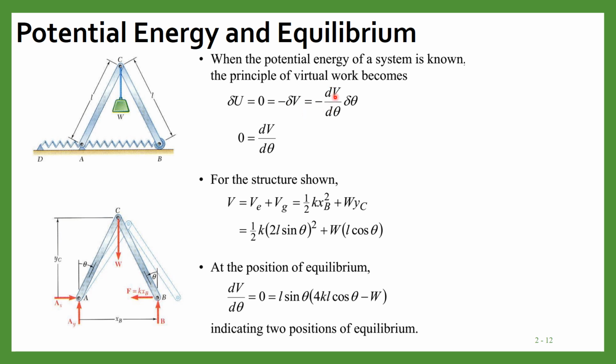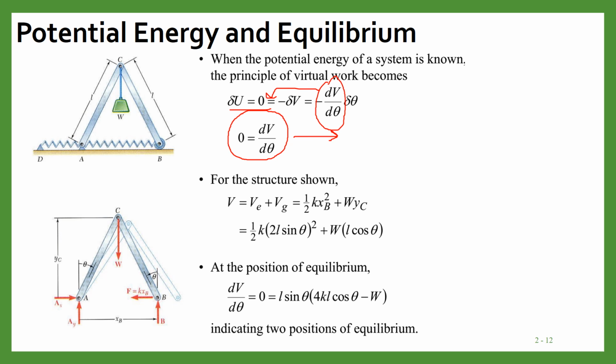We can write it in this form also: minus dV by d theta delta theta. Because delta U is equal to 0, this should also be 0, so dV by d theta should be 0. So for equilibrium, the change in potential energy with respect to theta should be 0.